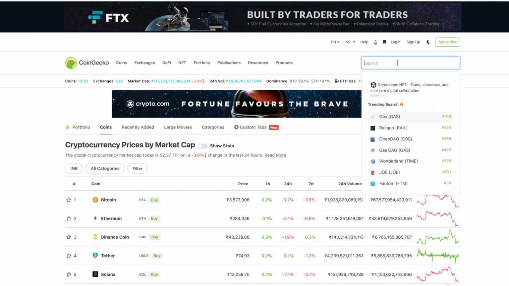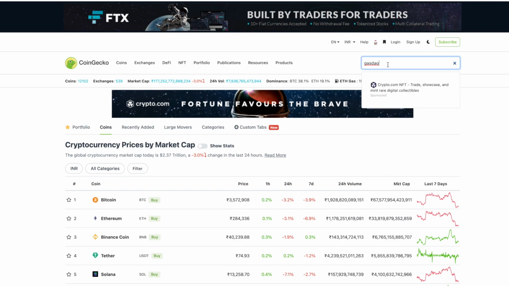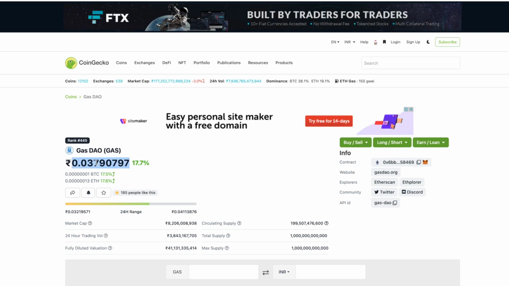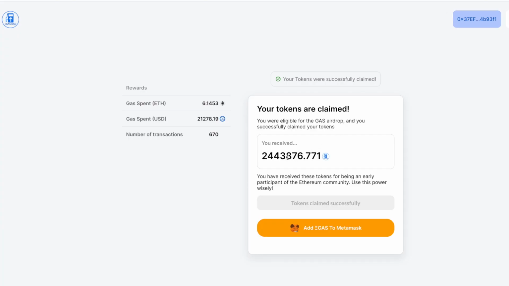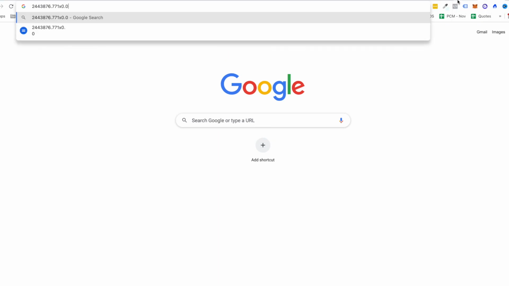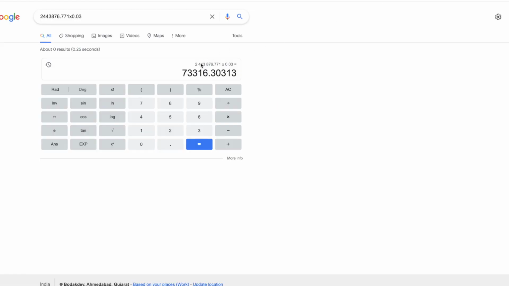So let's see. Let's search for GasDAO. Do we have any token like that? GasDAO, yep, GasDAO is ranking 458 right now, and currently its price is 0.03. Say if we calculate this in rupees, this is in Indian currency right now, and let's suppose this much multiplied by 0.03, let's see how much it is. So I would be getting close to 73,000 rupees right now, which would be equivalent to 0.3 or 4 Ethereum, I guess.